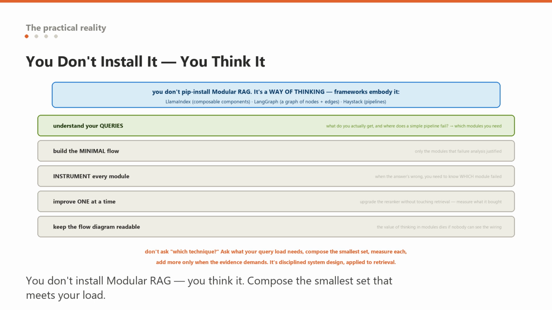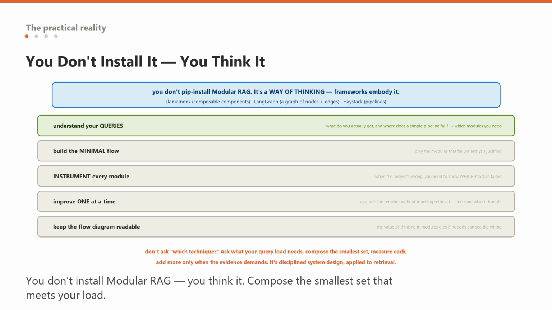A crucial clarification that saves confusion. Modular RAG is not a library you pip install. It is a way of thinking about RAG systems, a design philosophy, and several frameworks embody it to different degrees. LlamaIndex organizes RAG into composable components and is largely built on this modular philosophy.